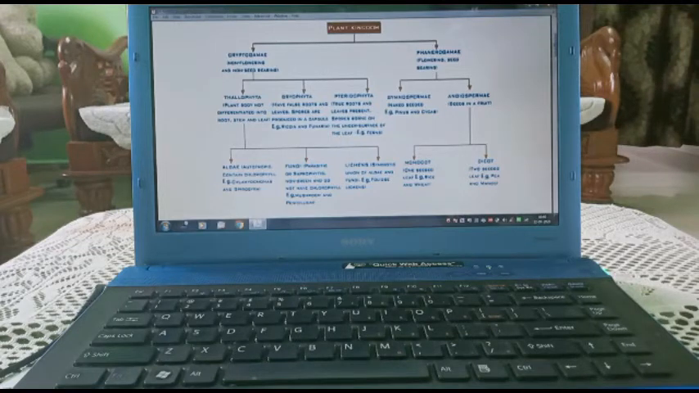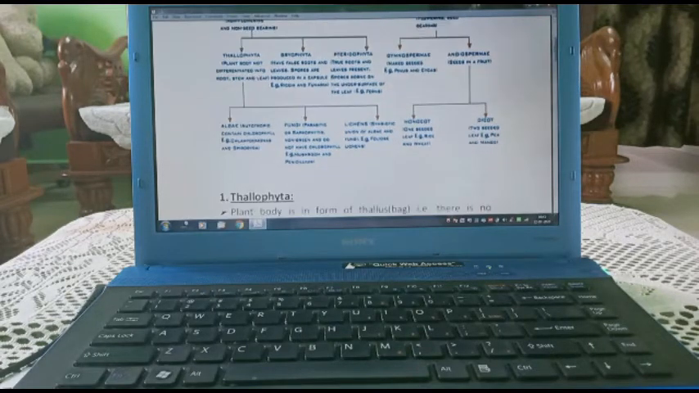Phanerogams are divided into two parts, that is gymnosperm and angiosperm. Gymnosperms have the seed but they are without cover. Angiosperm have seed but they are present inside the fruit. Thallophyta are divided into alga, fungi, lichen, bacteria also. Angiosperm is divided into monocotyledon and dicotyledon.